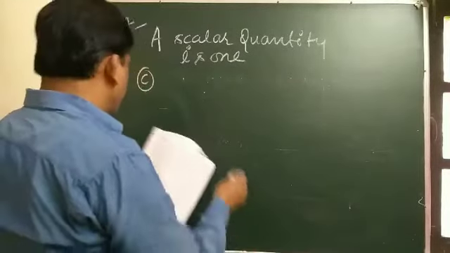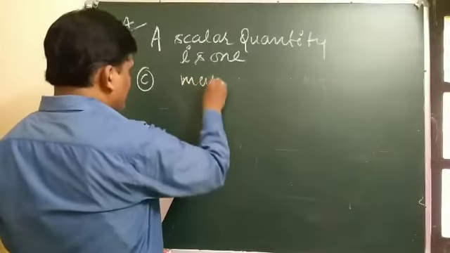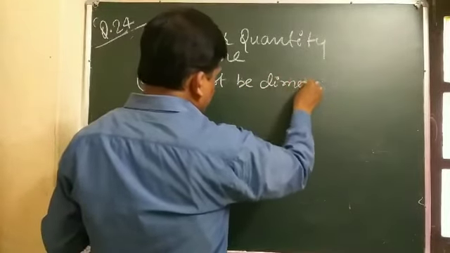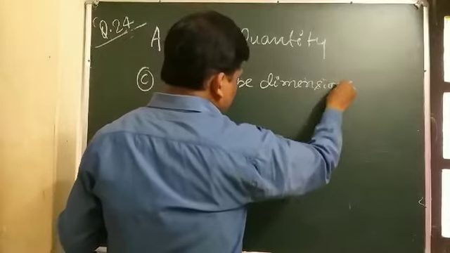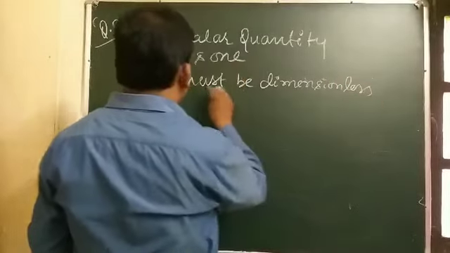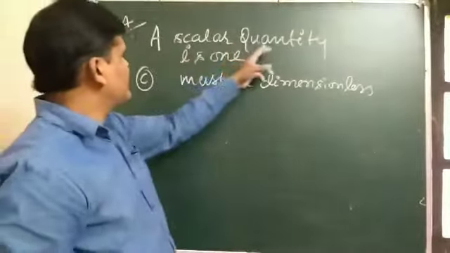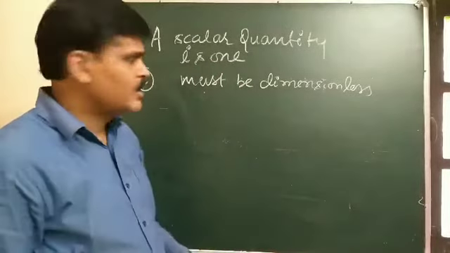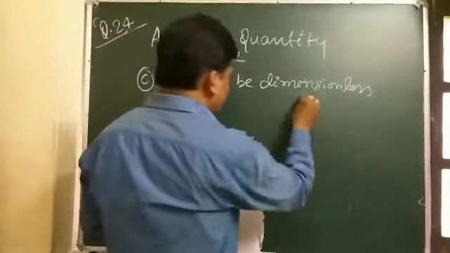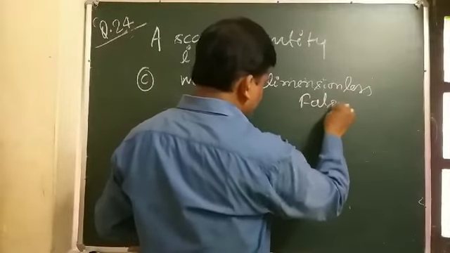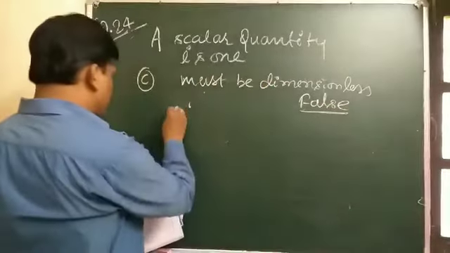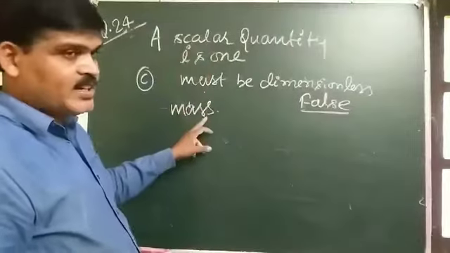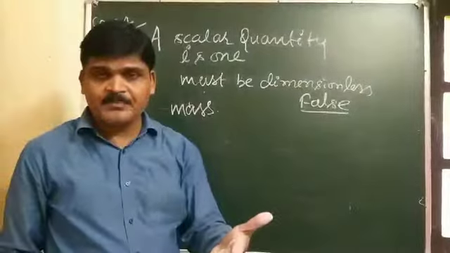C: a scalar quantity is one that must be dimensionless. This statement is also false. The reason is that mass is a scalar quantity, but it has a dimension.